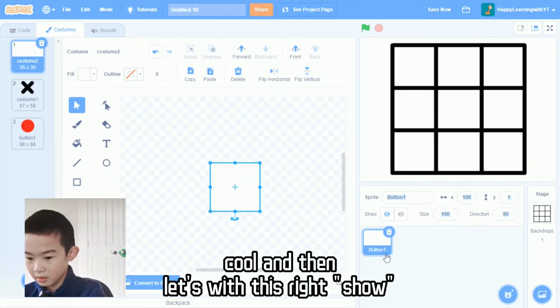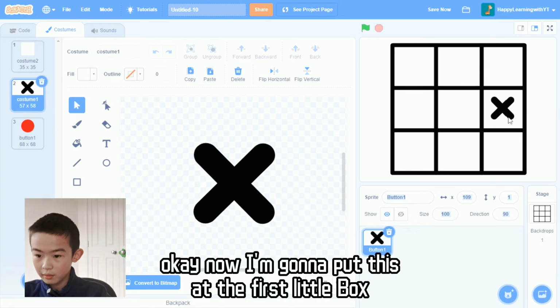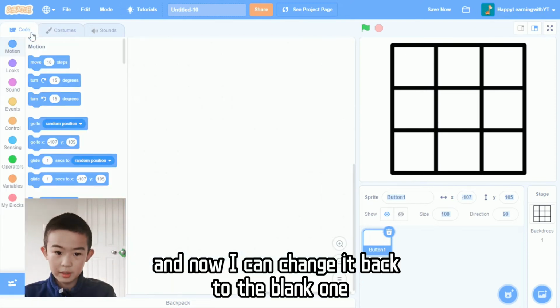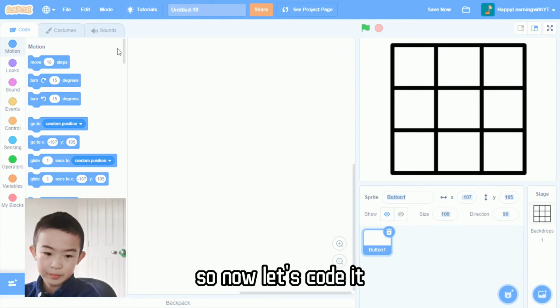Cool. And then where's the sprite? Show. Okay, now I'm going to put this at the first little box. Cool. And now I can change it back to the black one. Okay. So now let's code it.